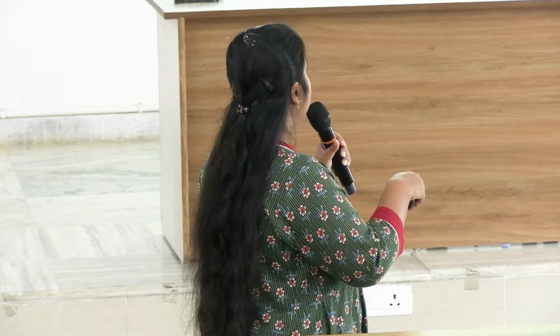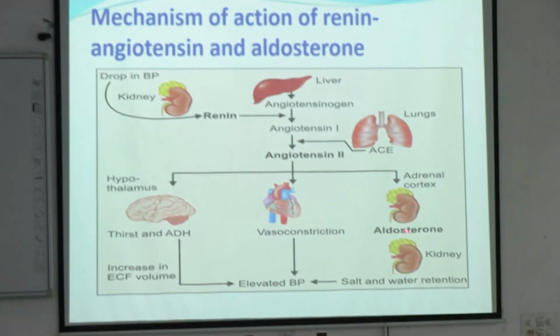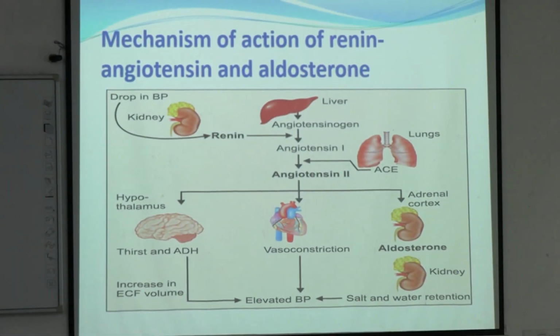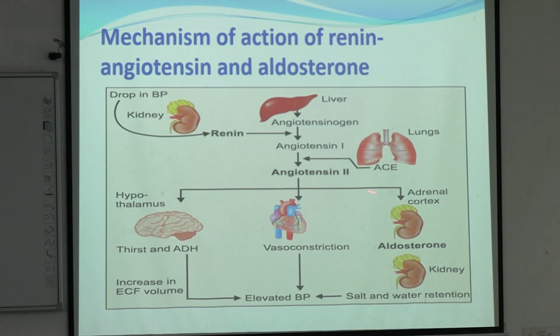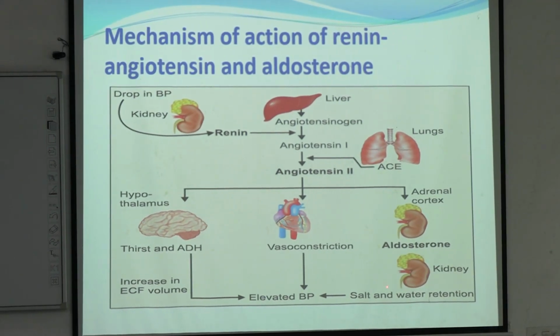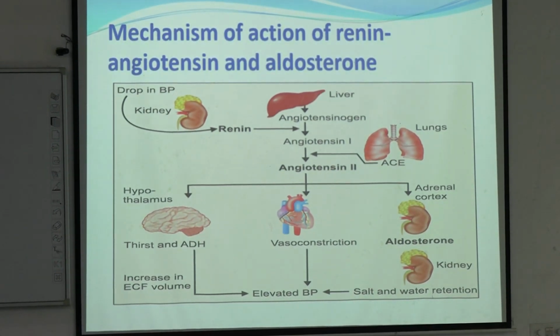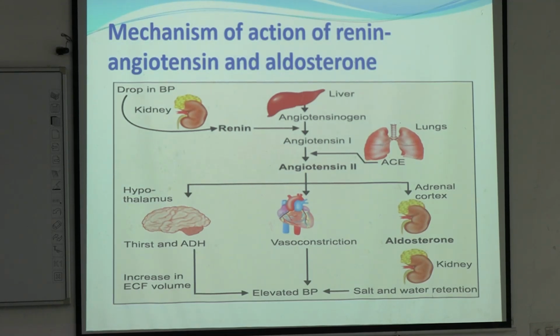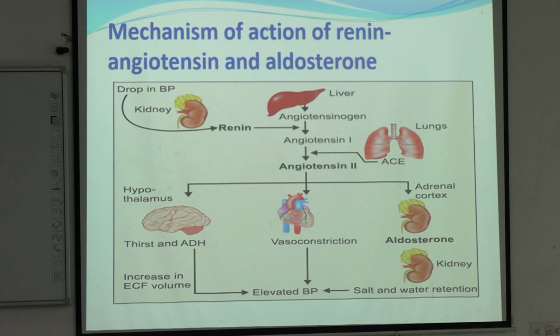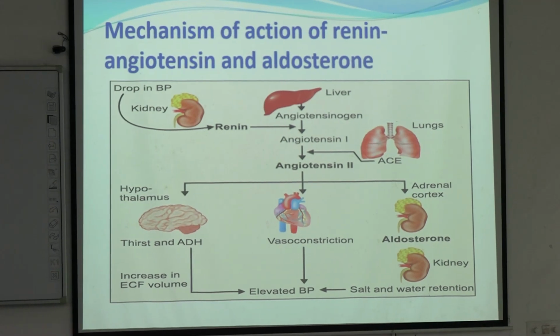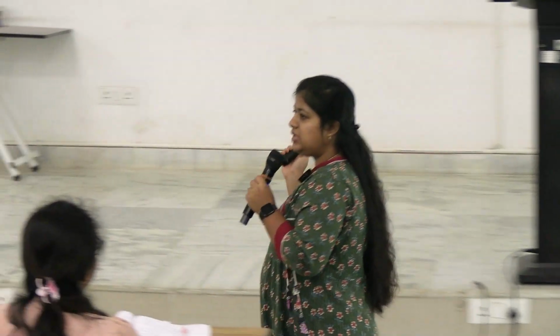angiotensin will help in releasing aldosterone. ঠিক আছে? So aldosterone by its own mechanism will reabsorb the salt and water. আগেই বলেছি সোডিয়াম reabsorb করে and তার সাথে accompany হয় কি? Water. Potassium and acids are excreted. Clear? এই পুরো ব্যাপারটা বোঝা গেছে? রেনিন, অ্যাঞ্জিওটেনসিন, অ্যালডোস্টেরন সিস্টেম কি করে কাজ করে বোঝা গেছে?